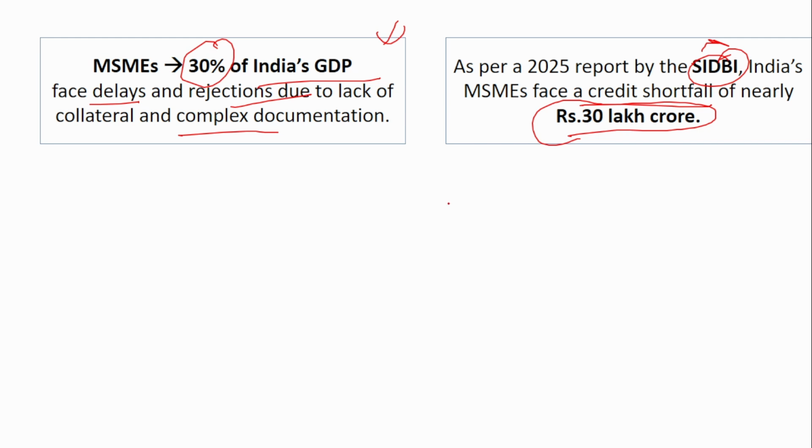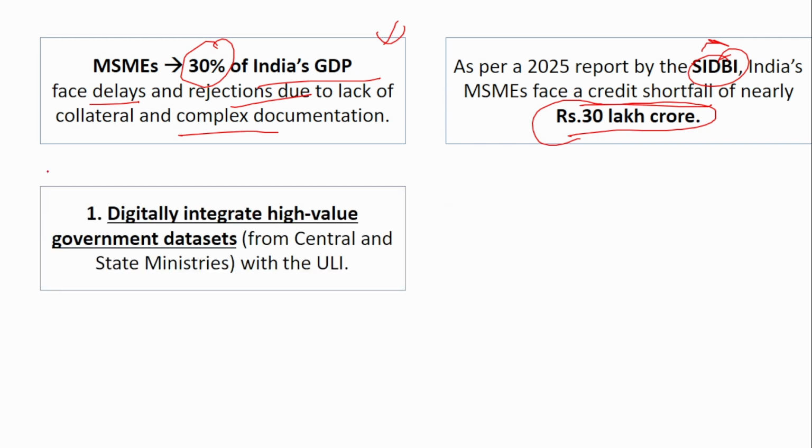So at the end of this meeting, 4 resolutions were taken. The 4 resolutions were: first one, digitally integrate high value government data sets from the central and the state ministries with the ULI. The high value, very important government data sets should be integrated with the ULI.